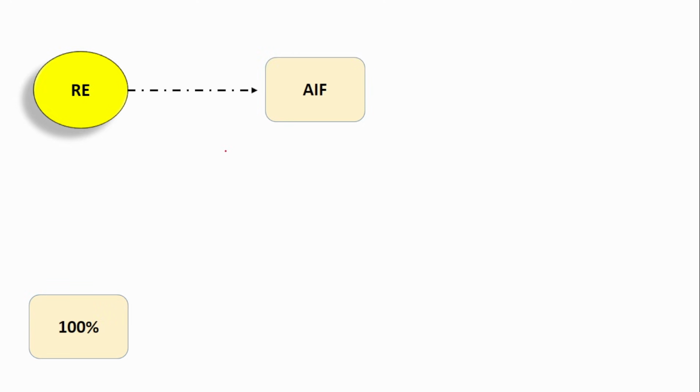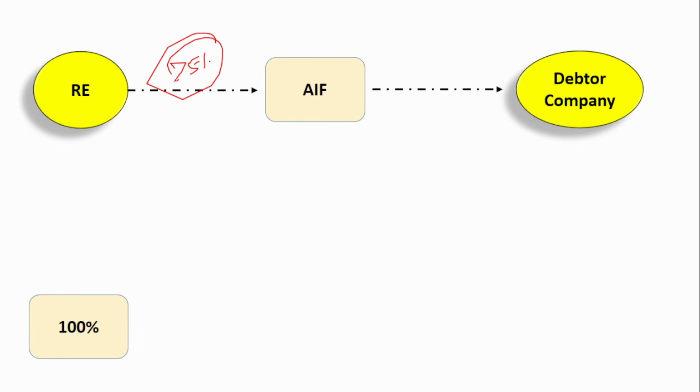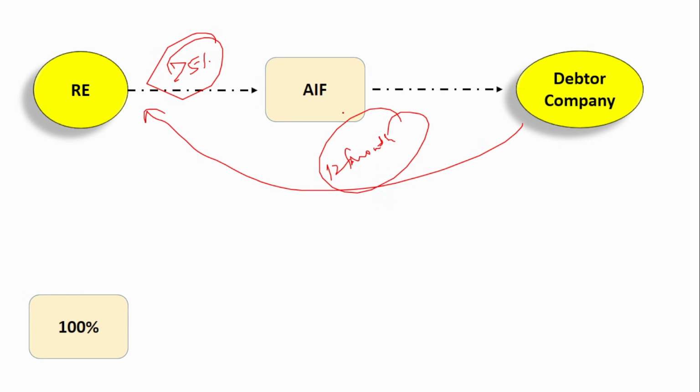Next is, suppose a regulated entity invests more than 5% in the alternate investment fund, and this alternate investment fund in turn invests in a debtor company that has borrowed money from this regulated entity in the past 12 months. Then whatever amount has been invested has to have a 100% provision. Okay, 100% provision should be kept aside. Say suppose the regulated entity has invested 10 crores in the alternate investment fund, and this alternate investment fund has invested the entire 10 crores in the debtor company.